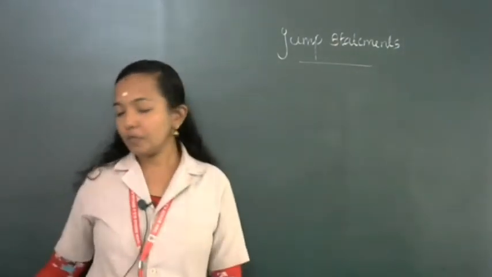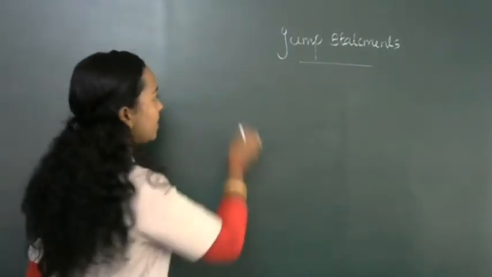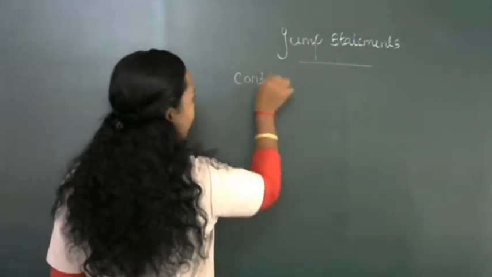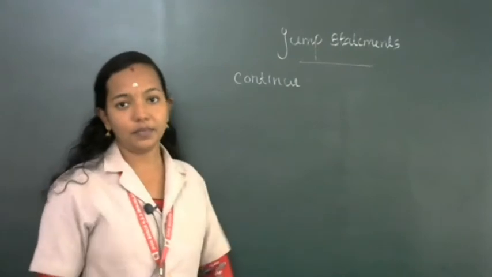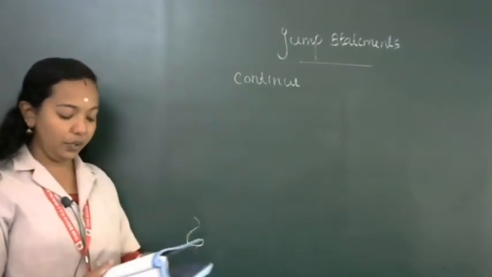Next, one more statement, that is called continue. The continue statement is used to continue the iteration.